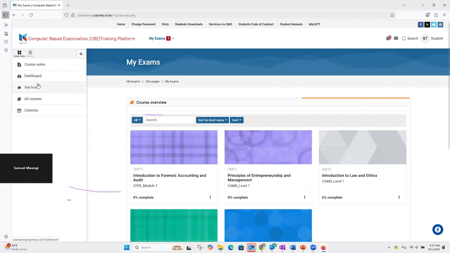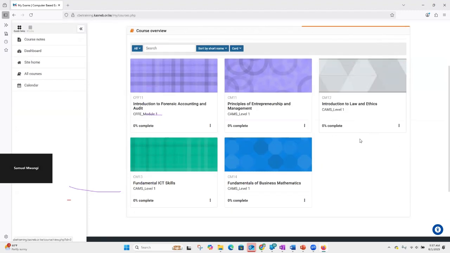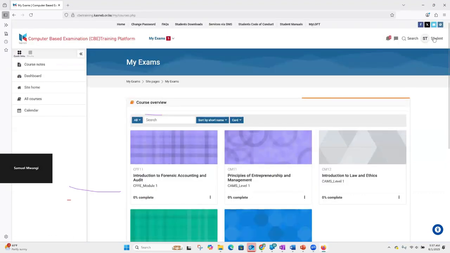So well, then we have managed to log in. At this point, we get to know that we have logged in by the fact that we can see our name somewhere on the top right corner. So long as you're able to see your name on the top right corner, and in this case, I'm using an account with the name student for training purposes, then I get to know that I've successfully managed to log in.